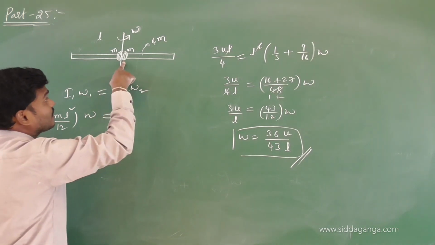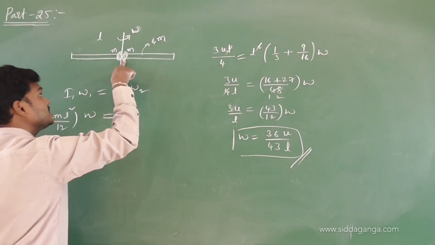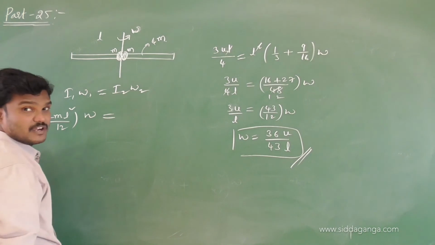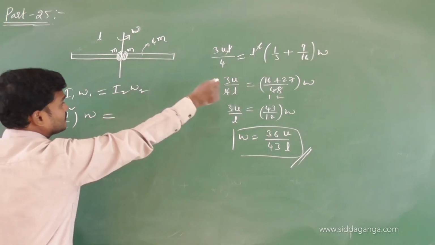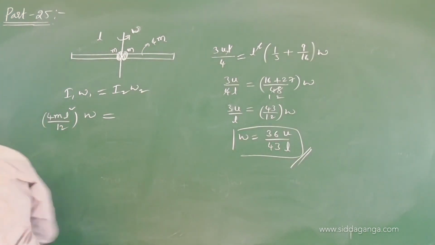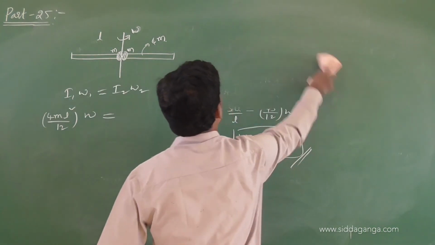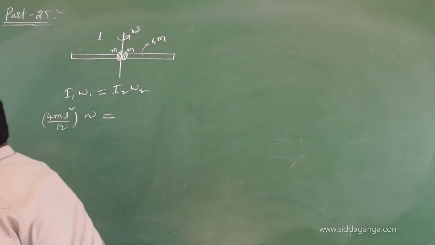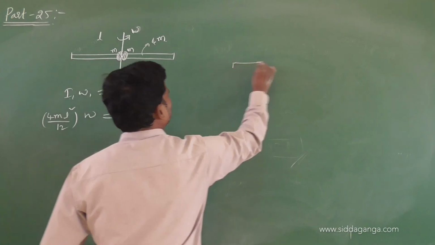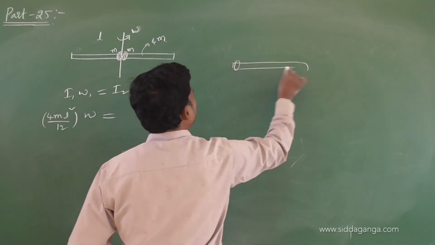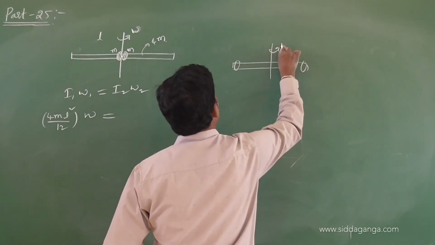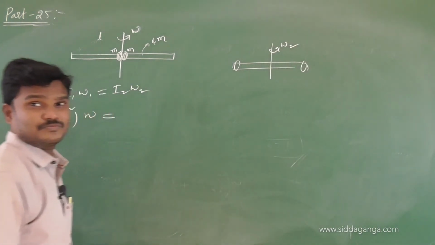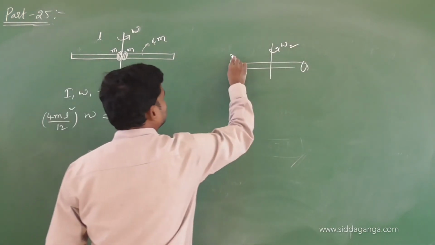If the beads are at the center, it rotates with angular speed omega. If the beads reach the end, then it will rotate with some different angular speed, omega 2.